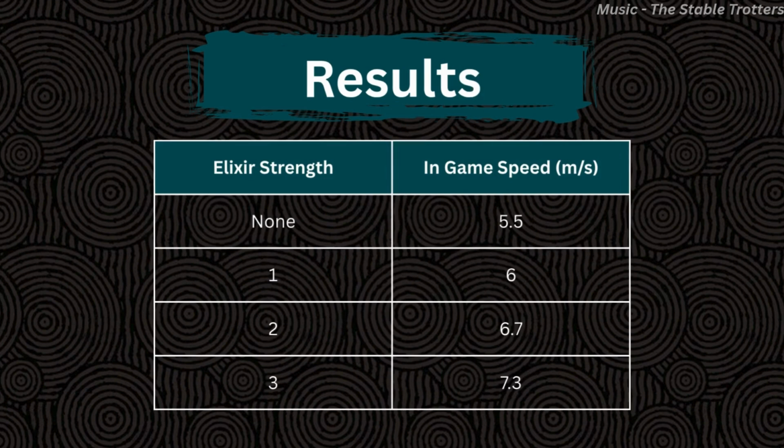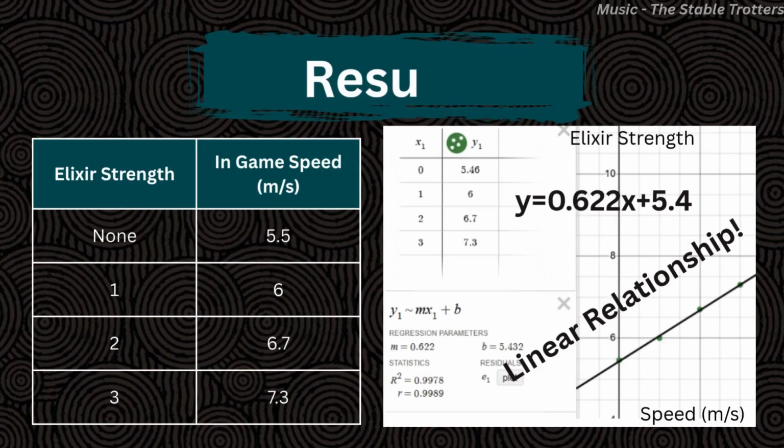And finally, here's our results. It seems like running speed is proportional to elixir strength. Why don't we plot that on a graph? It is linear. Based on the data, running speed increases by 0.622 meters per second when elixir strength is increased by 1.